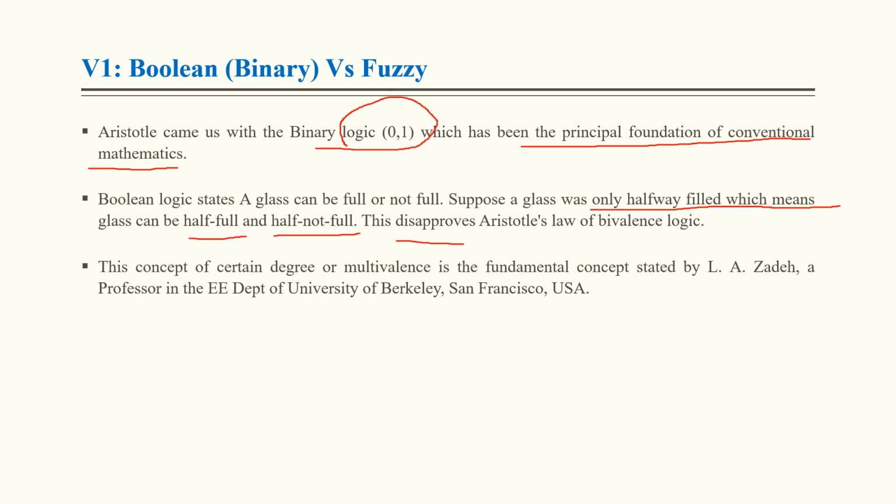This disproves Aristotle's law of bivalence logic. This concept of certain degree, or multivalence, is the fundamental concept stated by Professor Lotfi Zadeh, professor in the electrical department of the University of Berkeley, USA.